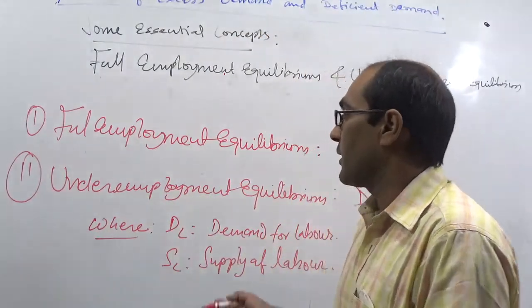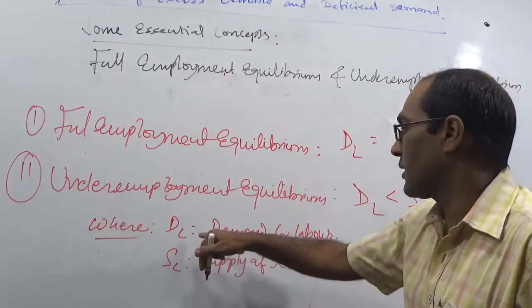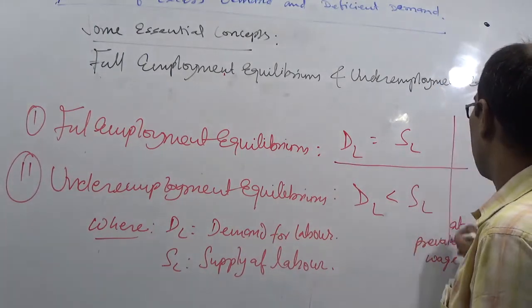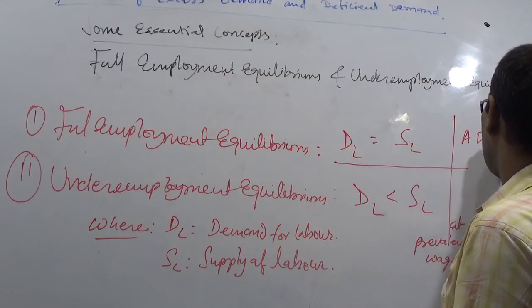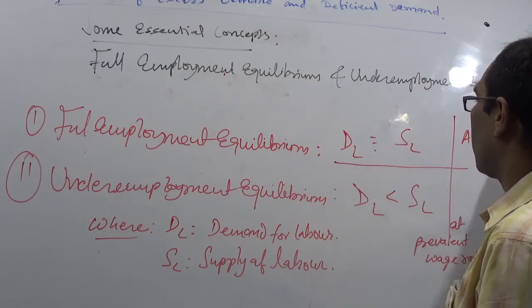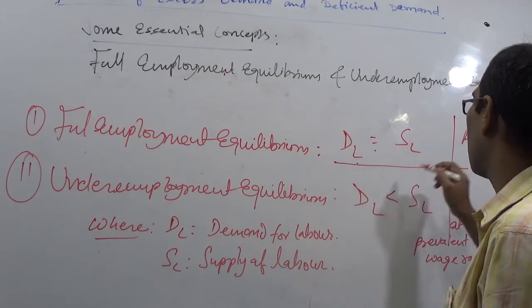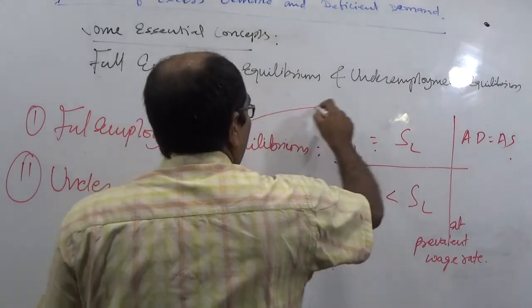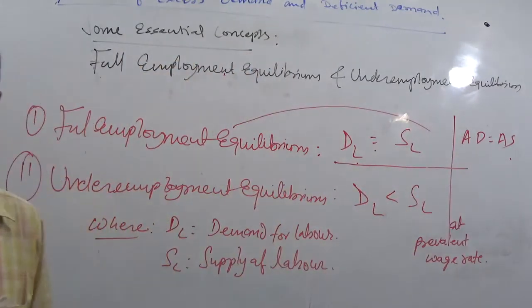Suppose AD is equal to AS at which DL is exactly equal to SL. So the next condition, AD equals AS. अगर दोनों कंडीशन फुलफिल हो रही है, DL भी SL के इक्वल है और AD AS के इक्वल है, you can say the economy attains full employment equilibrium.